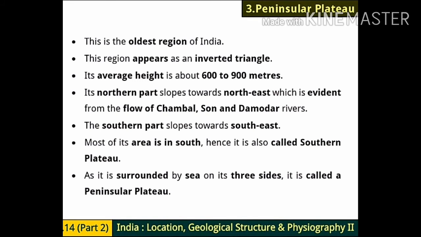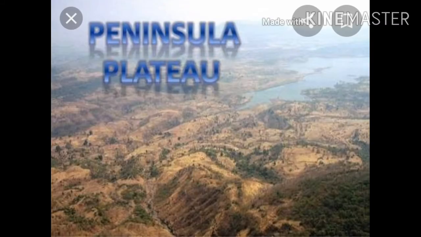If we see the southern part of it, then the southern part slopes towards southeast, northern part towards northeast and southern part towards southeast. Most of its area is in south, hence it is called Southern Plateau. As it is surrounded by sea on its three sides, so what would it be called? It is called a peninsular plateau because it is covered by waters from three sides.